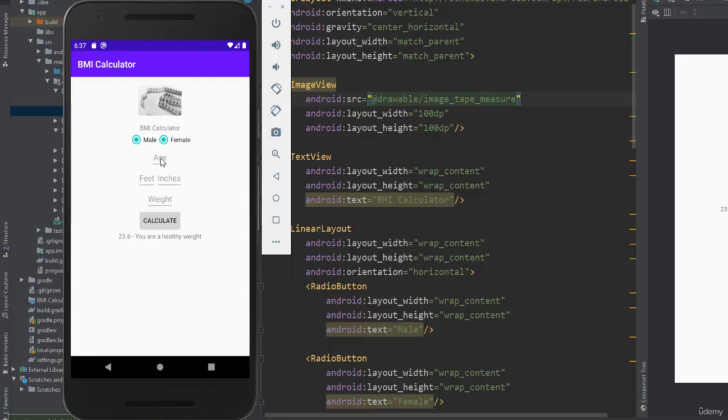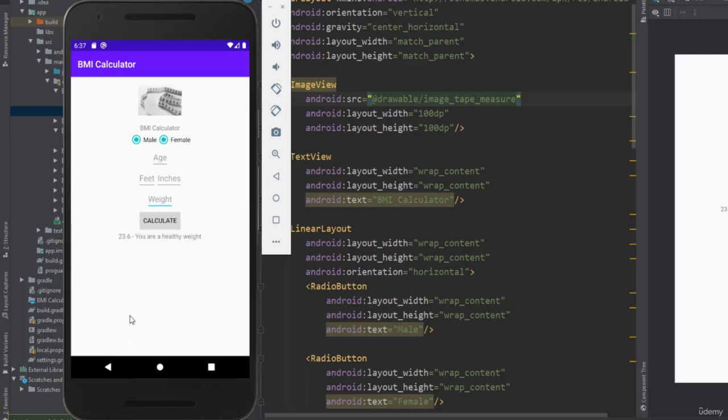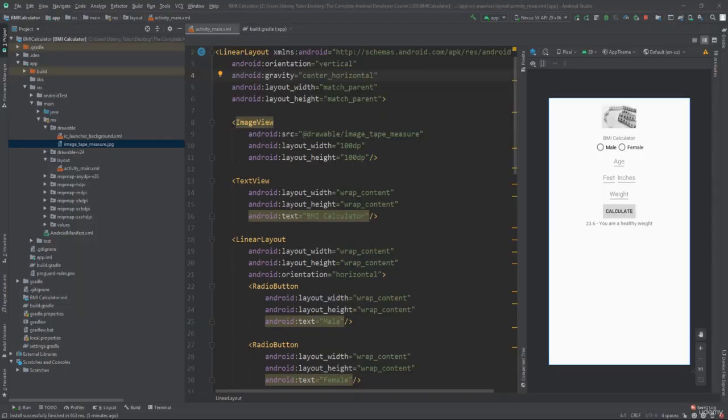Let's click on the age, edit text. Okay, that's bringing up our keyboard with the alphabet, with all the letters. And we don't really want that because I can type random letters and GFT isn't exactly a valid age, is it? So we want the keyboard for the user to only show numbers, really. Same for feet, inches and weight. Okay, so there's a few things we can change there. So let's get stuck into this now. Okay, I've just minimized my emulator there. So let's address those problems in the order that we mentioned them.